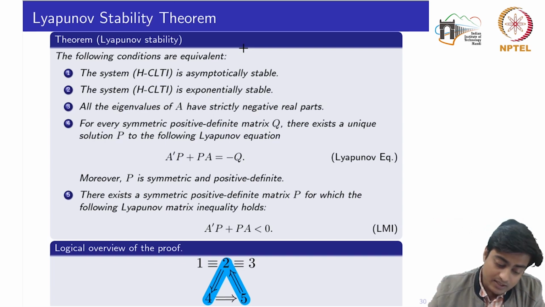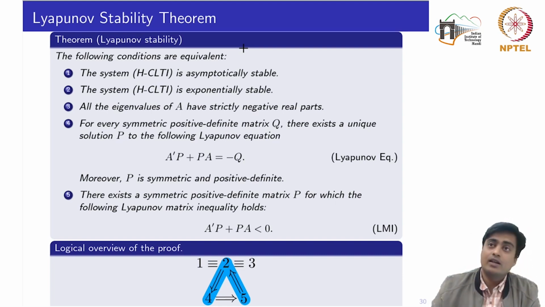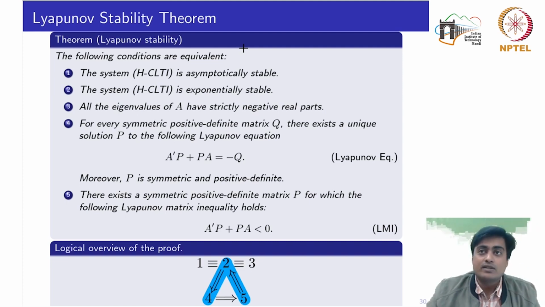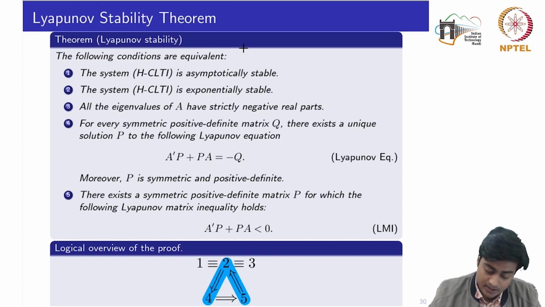Now since the matrices give us the compact form to analyze the systems, we can easily compute the existence of the matrix, which is here given by the P matrix. So this completes the proof. We have already seen the equivalence between 1, 2 and 3. We have discussed 2 implies 4 and 5 implies 2, and the implication 4 implies 5 could be easily obtained by putting Q as an identity matrix. So this completes the proof.